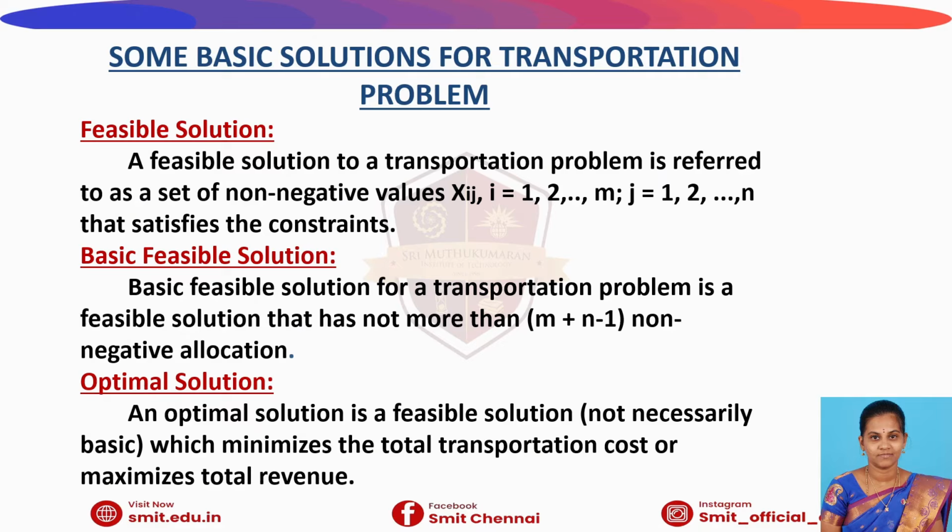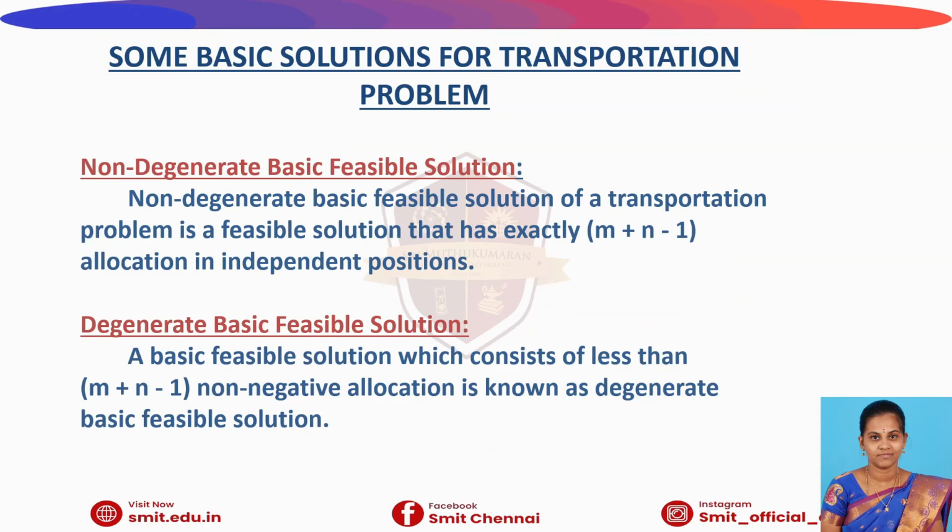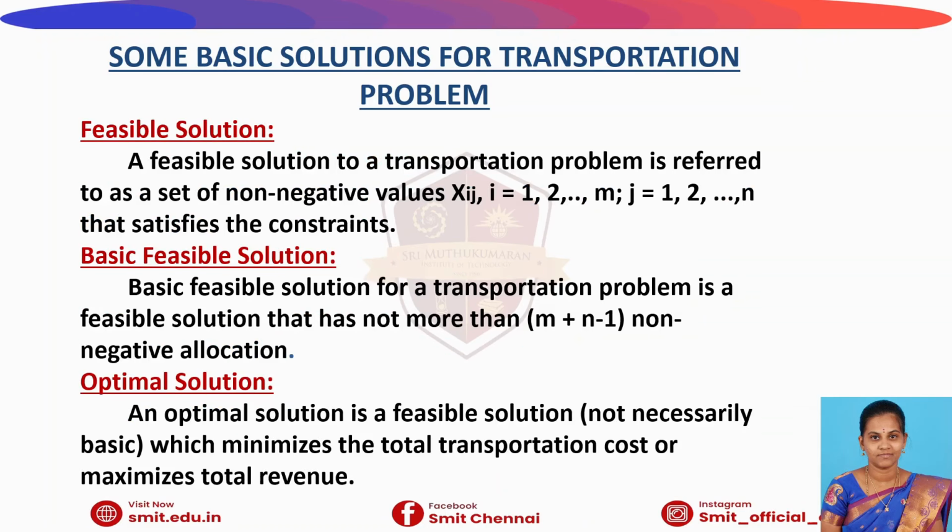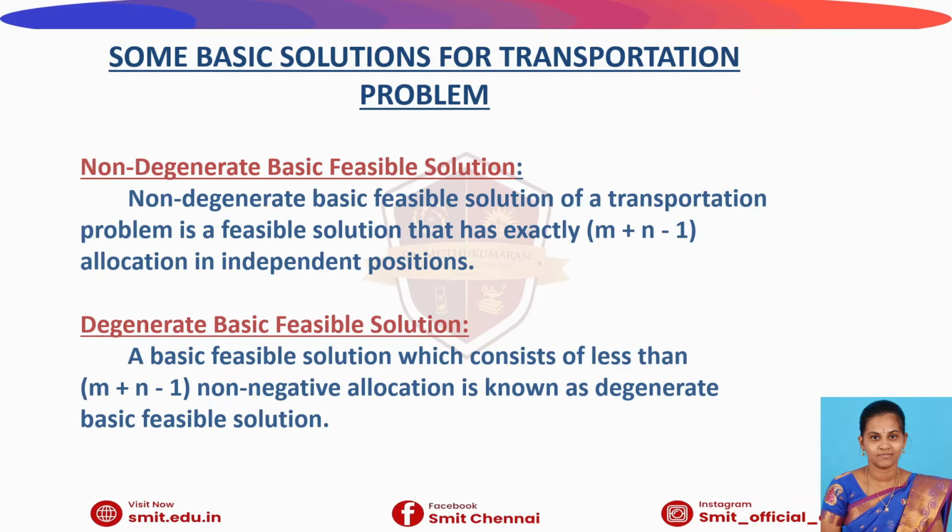When we solve the transportation problem, we will get a solution. That solution is categorized as follows. The first one is the feasible solution. The second one is the basic feasible solution. The third one is the optimal solution. The fourth one is the non-degenerate basic feasible solution. And the fifth one is the degenerate basic feasible solution. The fourth and fifth are very important because they identify whether we are getting the correct solution or not.